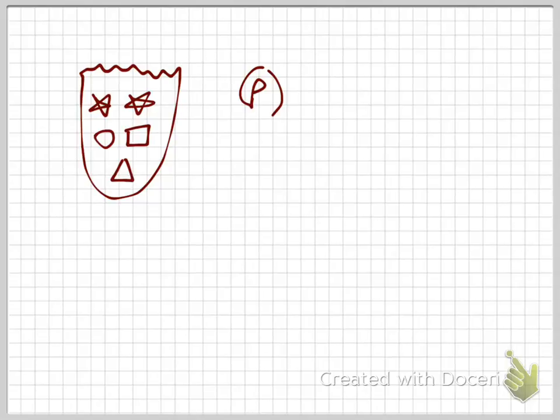What is the probability of me pulling out, of course, I'm not looking in the bag. I'm reaching into the bag, and I'm not looking at what I'm pulling out, a triangle. Try and figure it out. All right? First of all, what is it asking me to do? Take out an object, right? I'm taking out an object out of the bag, and I'm asking, what is the probability that what I take out is a triangle?